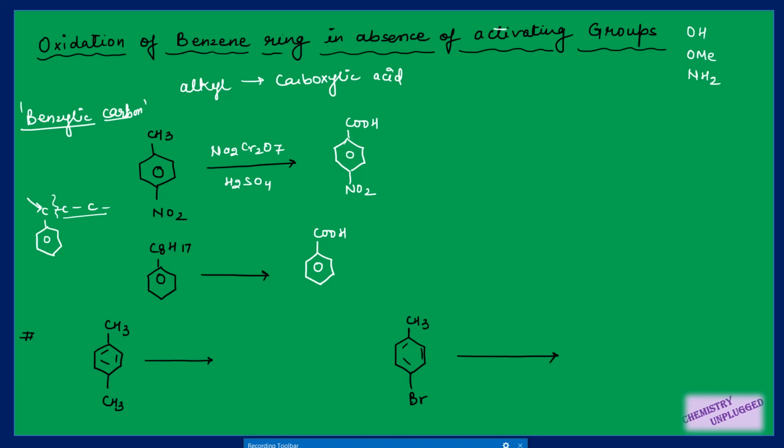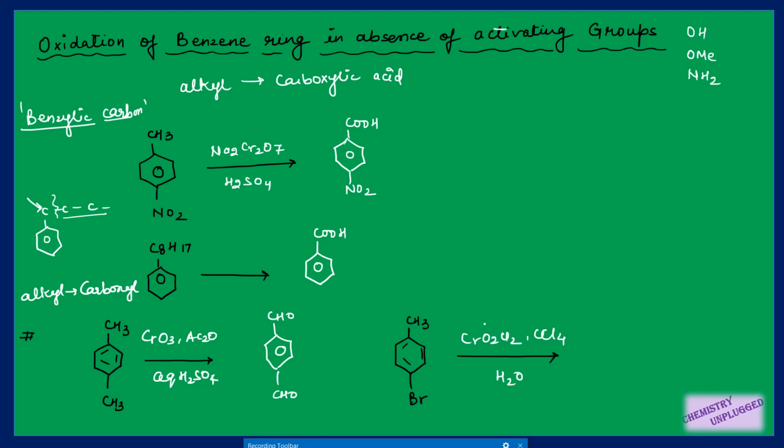If I want to convert our alkyl chain into a carbonyl, for this process I can use CrO3 in the presence of acid anhydride and aqueous sulfuric acid, or I can use chromyl chloride, CrO2Cl2, in the presence of CCl4, and then we use water. They can convert this alkyl chain into a carbonyl. In this case I will get CHO, an aldehyde. Similarly, this will be converted into an aldehyde.